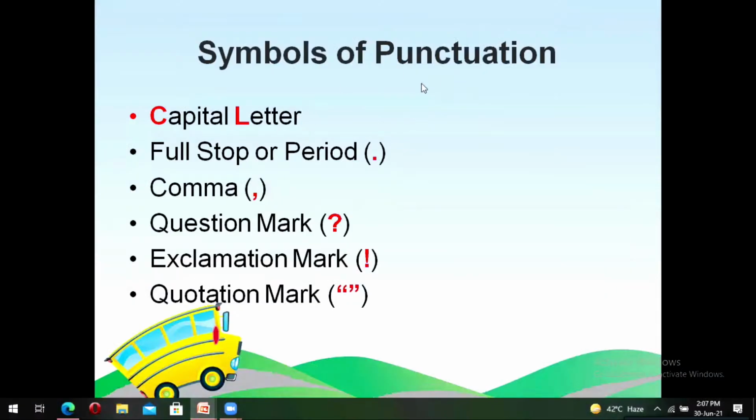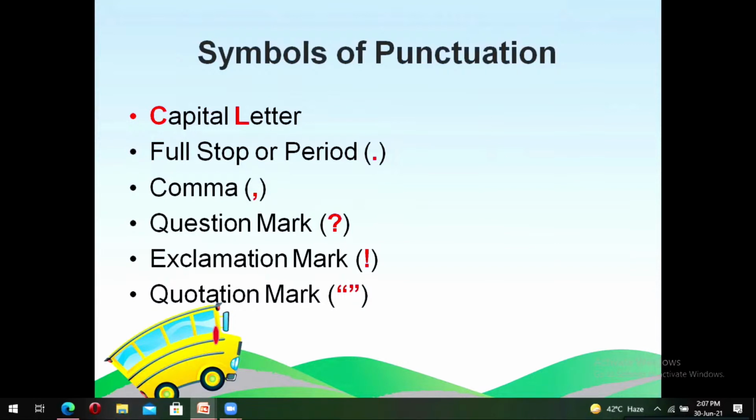So let's revise what we have learned from our previous classes. We know that punctuation helps us to read and write in a meaningful manner, and we use certain symbols of punctuation to do that. The very first rule of punctuation is that of the capital letter. We know that the first word of every sentence begins with a capital letter. Without that, we would not know where a sentence begins.